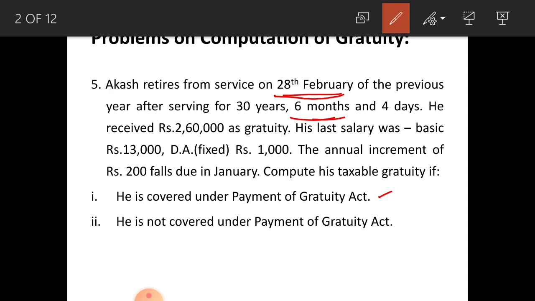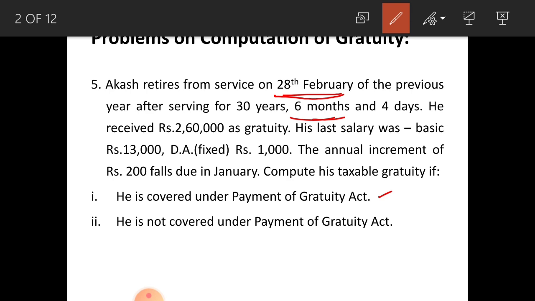Next see. He received rupees 2,60,000 as gratuity. This is the actual gratuity amount received that you have to write. Next, his last salary was basic 13,000.